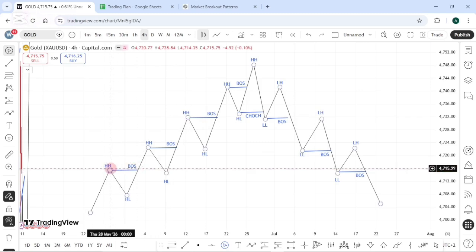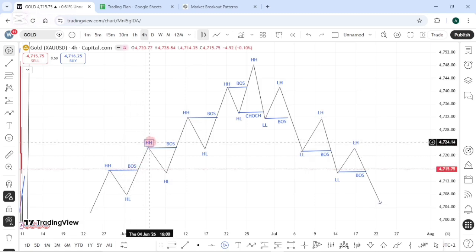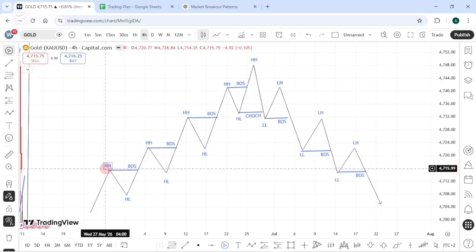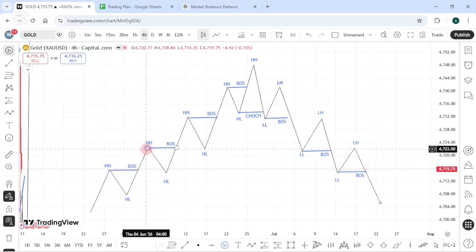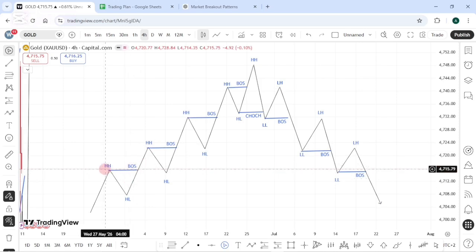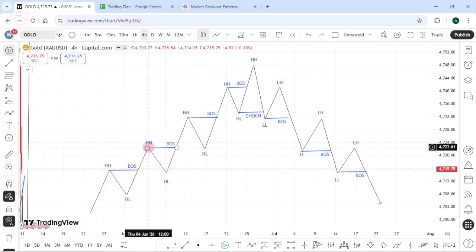Our highs and lows are only valid when the market is breaking structure. Like in this situation, this was our high. This is the break of structure, because right there the market was breaking above our high, creating a new high there. That's the only valid high, if the market breaks above our previous high. So then we can mark that high as a valid high.